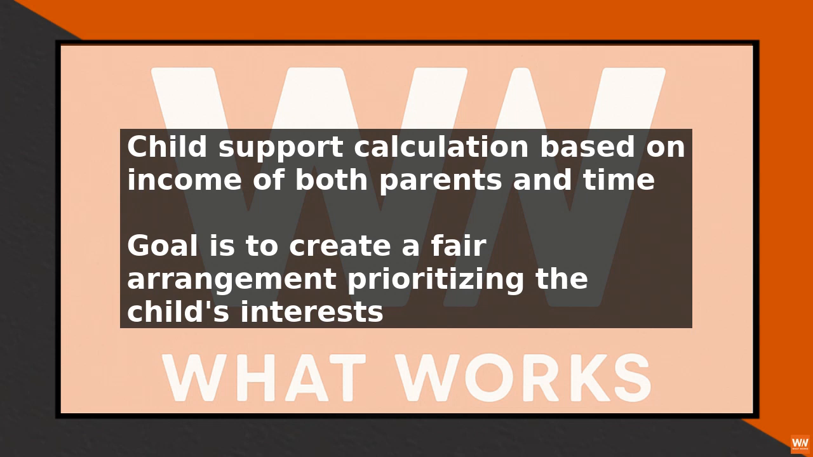For instance, some states use the income shares model, which considers the combined income of both parents and allocates a percentage of that income towards child support. This approach aims to reflect the amount that each parent would have spent on the child if they were still together. Best practices for navigating child support issues include seeking the advice of a qualified attorney, understanding the specific laws